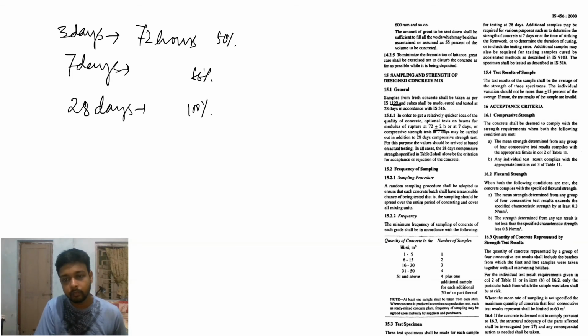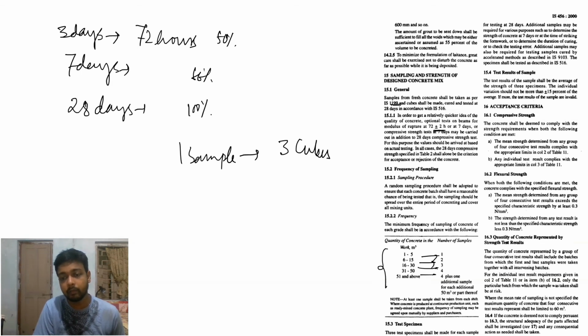Sampling: for 1 to 5 meter cube, you need one sample. One sample means 3 cubes. For 6 to 15, it is 2 samples. For 16 to 30, 3 samples; for 31 to 50, 4 samples. For 51 and above, 4 plus 1 additional sample for each 50.